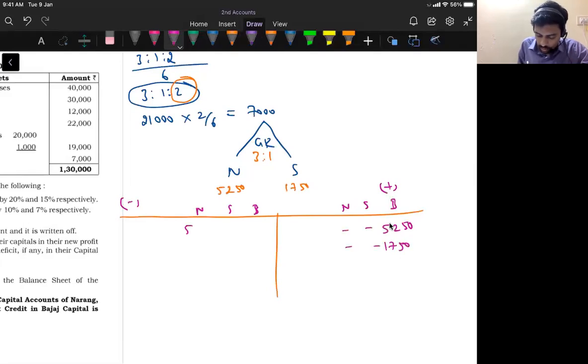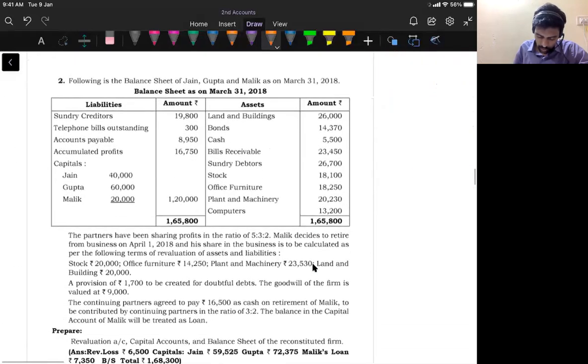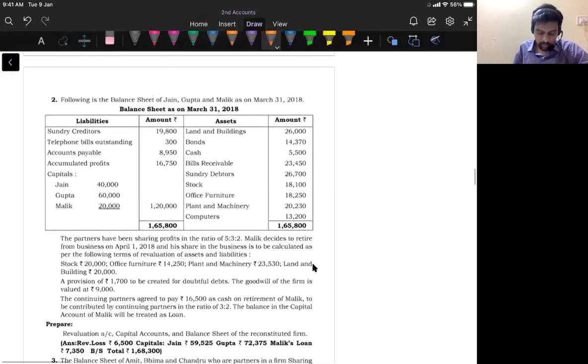Narang is paying 5,250 and Suri is paying 1,750. So on the debit side I'll write Bajaj's capital account, credit side by Narang's capital account, by Suri's capital account. This is question number 1 of page number 54. Then question number 2.